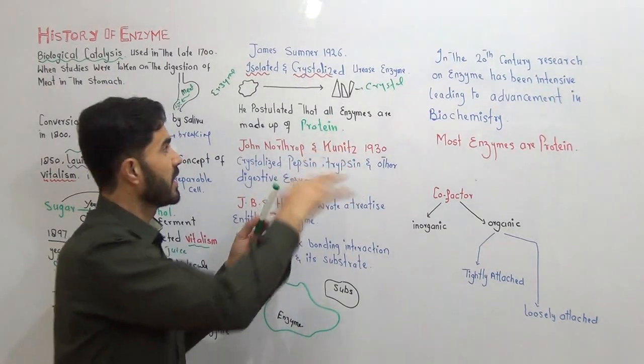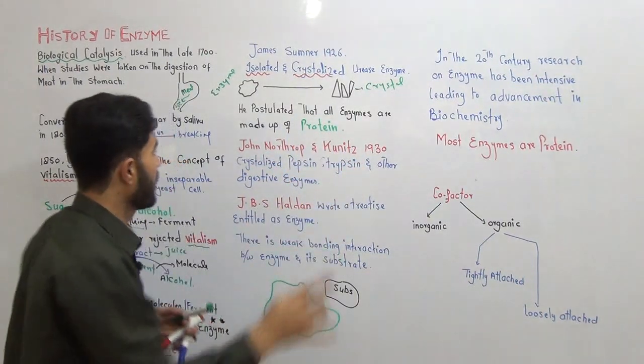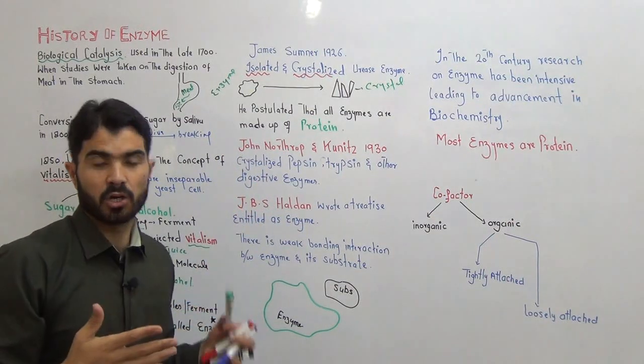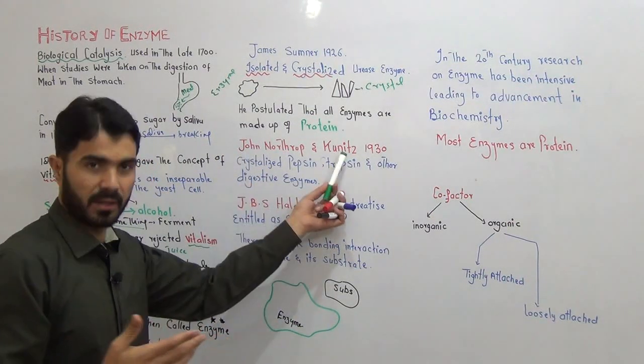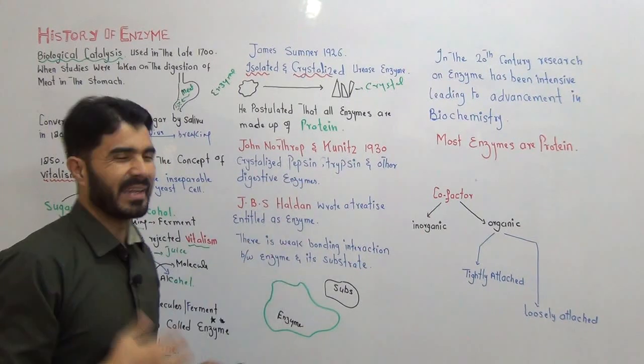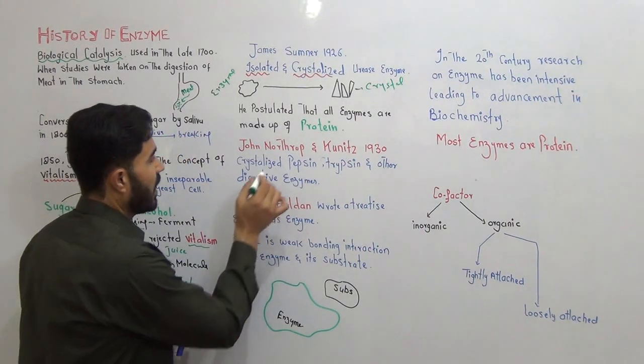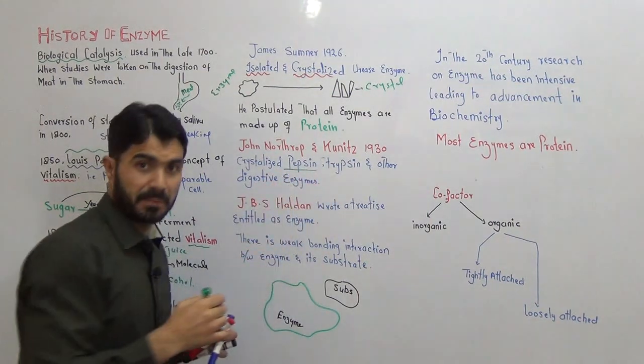Now, how was that criticism removed? Another scientist, John Northrop and Quetta, two scientists, in 1930. They crystallized pepsin.